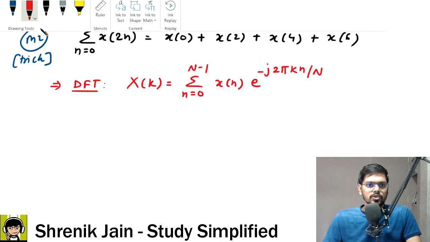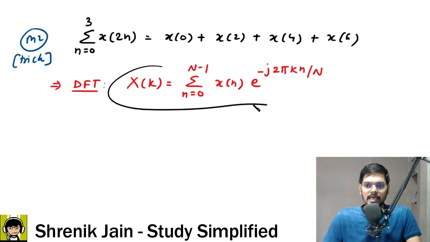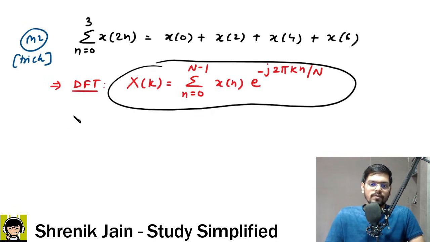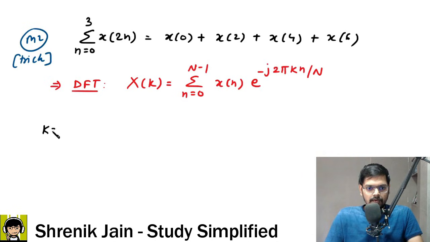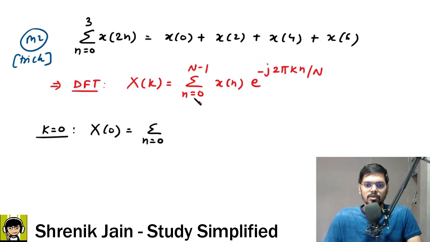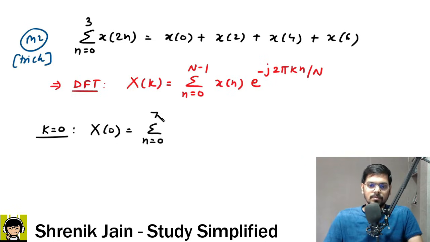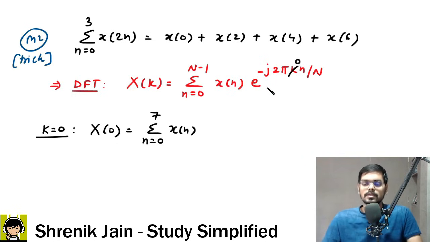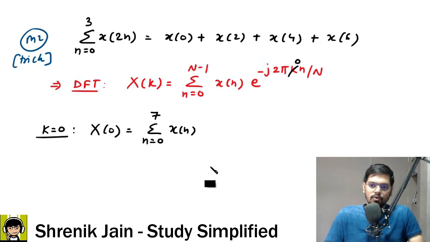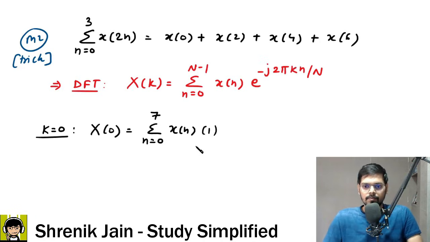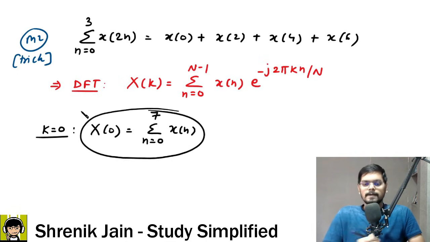Now check it out. If I substitute k is 0 in this formula, what will happen? Sir, if you substitute k is 0 in the formula, then capital X of 0 is equal to summation n going from 0 to capital N, which is 8, so 8 minus 1 becomes 7, of small x of n, since k is 0, e to the power 0 becomes 1, correct? So finally I can say this is my resultant.